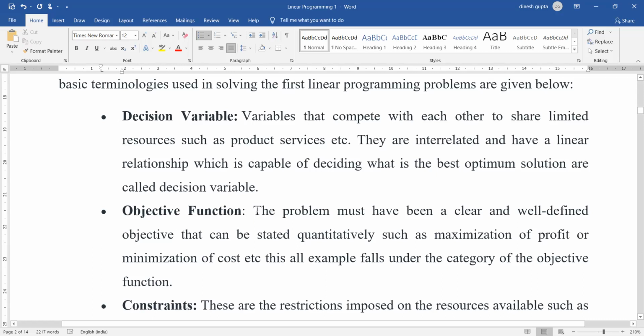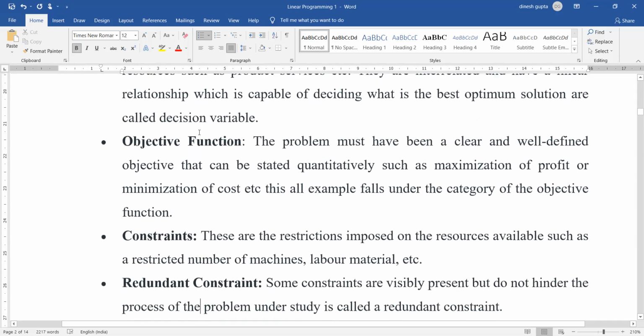The next is the objective function. So decision variables basically are the ones that lead to the constraints and objective functions. The objective function: the problem must have a clear and well-defined objective, such as maximization of profit or minimization of cost, that we have already discussed. Decision variable and objective functions have been done.